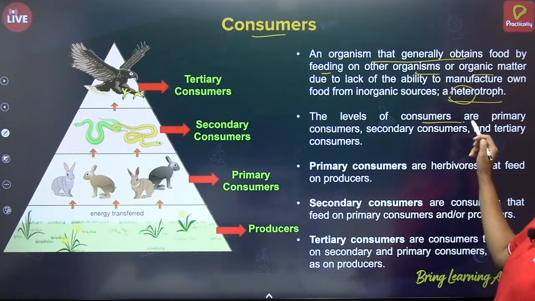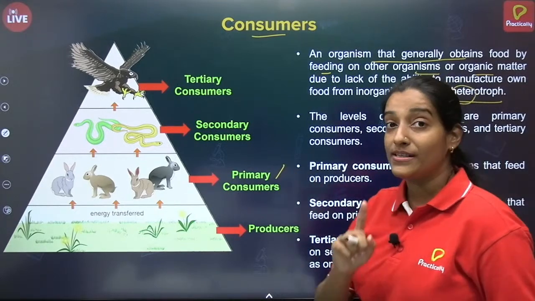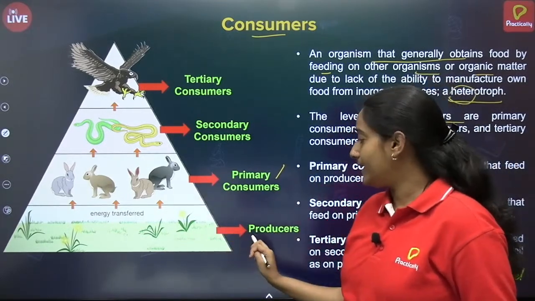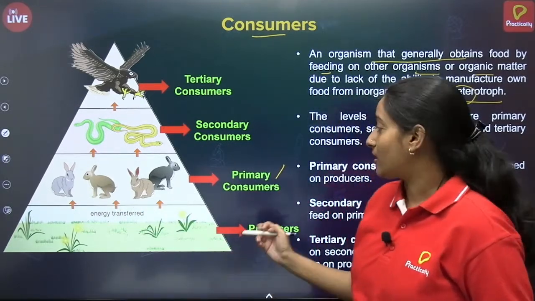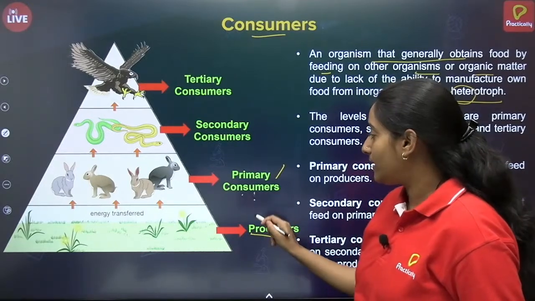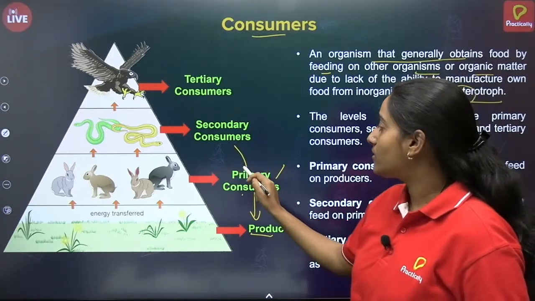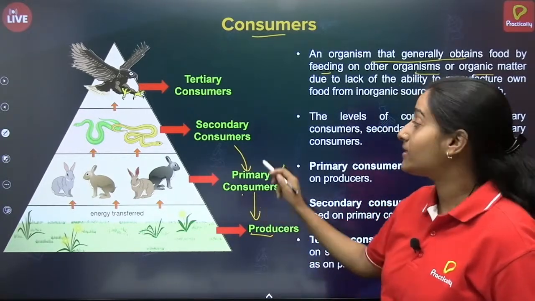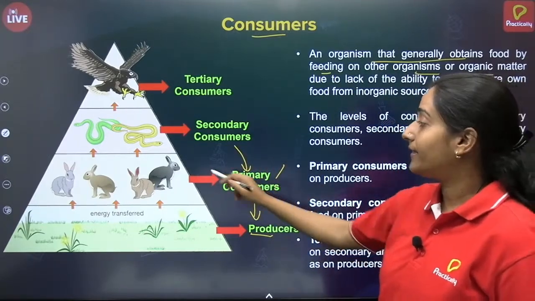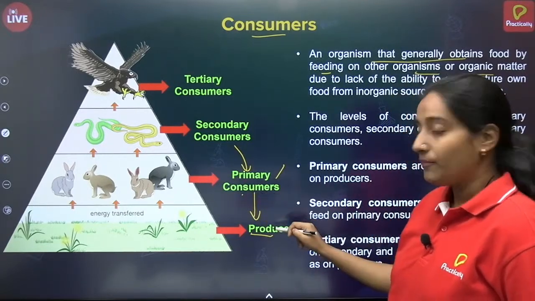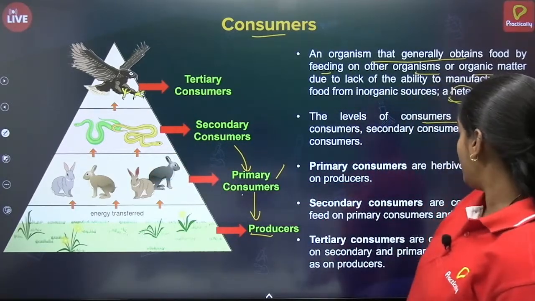Again, levels of consumers. Now there are three different levels of consumers. Primary consumer means the first consumer who directly eats the producer. The examples are rabbits, grasshoppers, etc. So these are nothing but primary consumers. They directly consume the plants. Whereas secondary consumers consume the primary consumer. That means these are the animals that depend on other animals who eat plants. So secondary consumers, like snake, come into the category of secondary consumer.